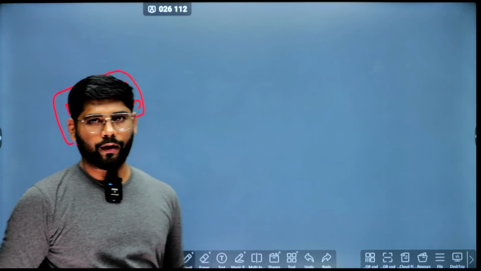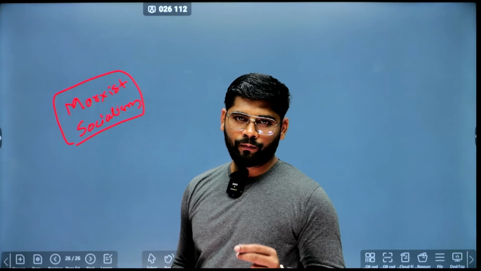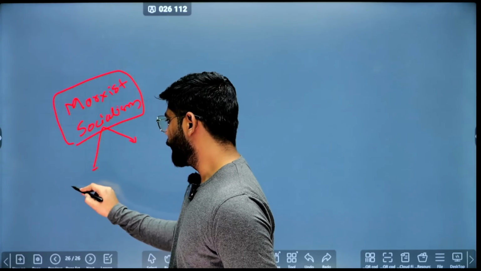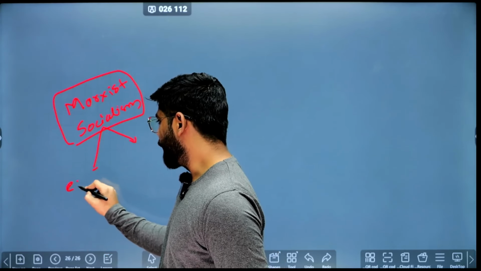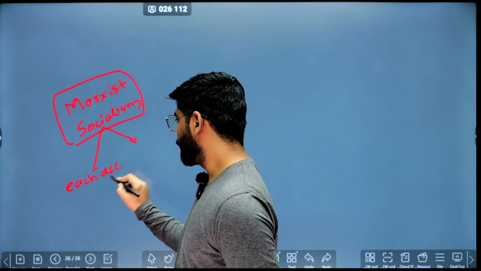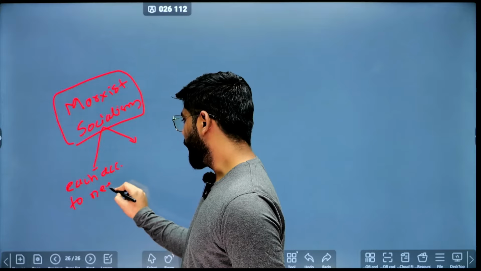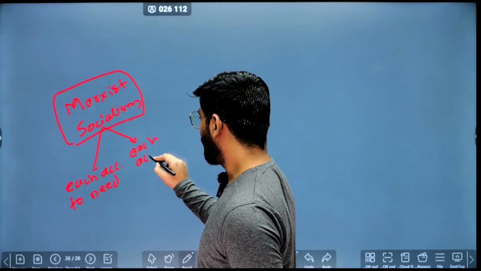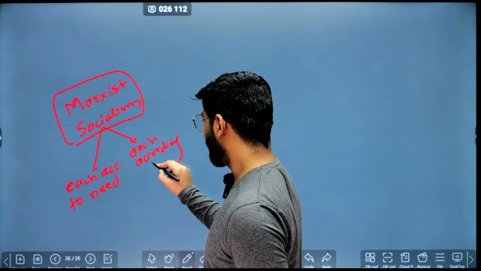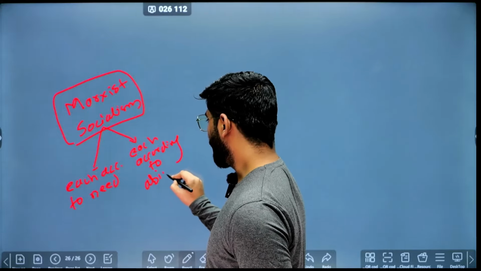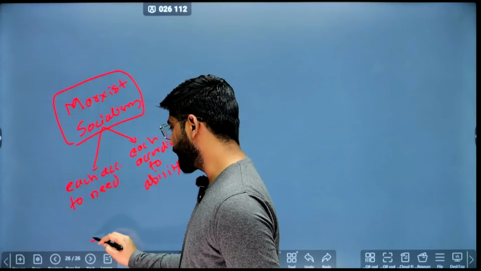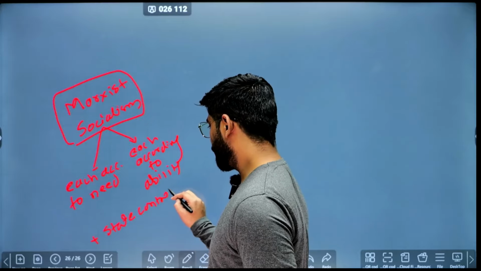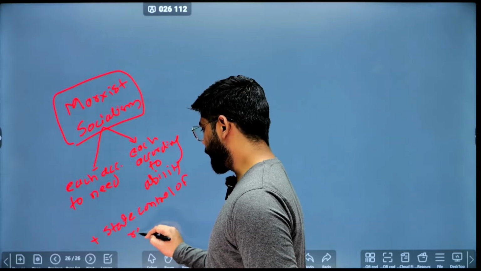Whatever the wealth of the country, whatever the production or resources the country has, it should be divided in two aspects. The majority portion will go to each according to need, and the minority portion will go to each according to ability. And there is one more aspect of Marxist socialism: state control of the resources of a country or society.